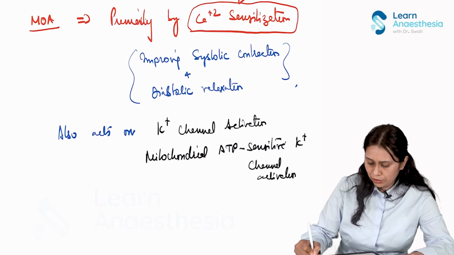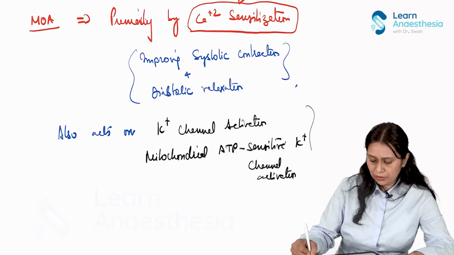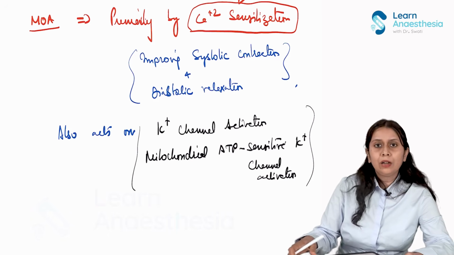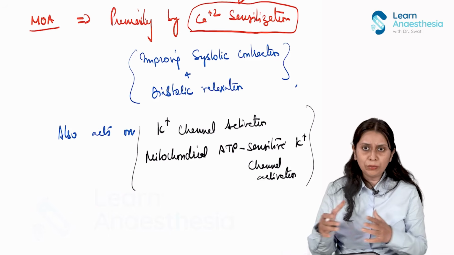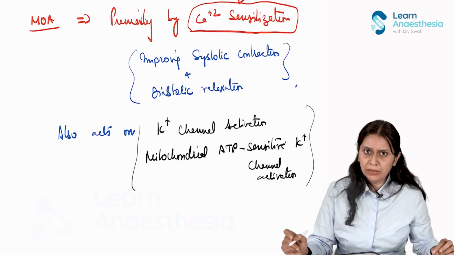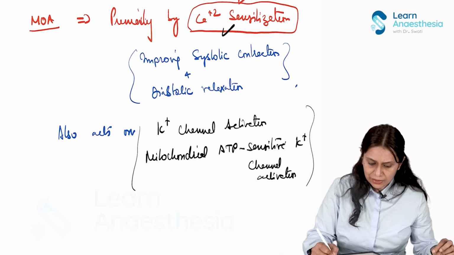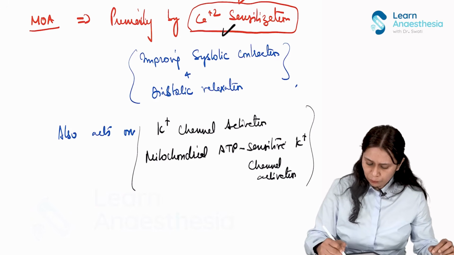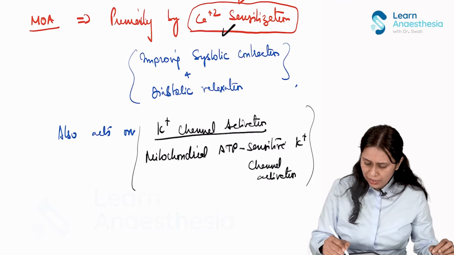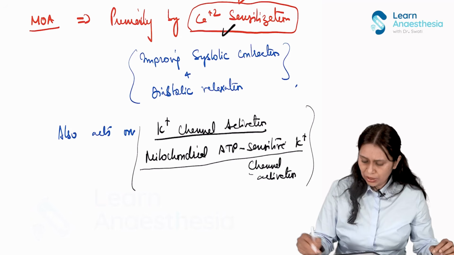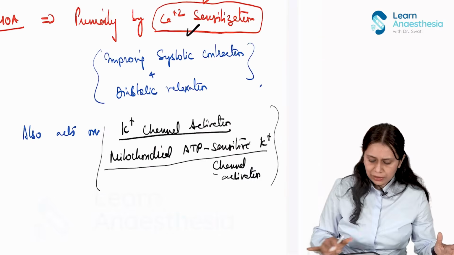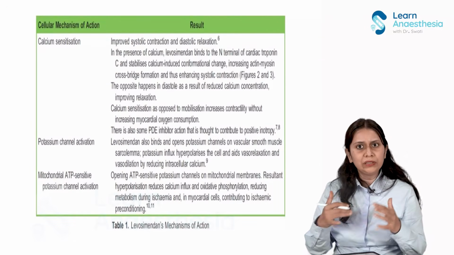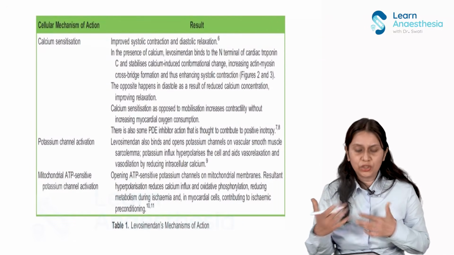Okay. So these are the three, let's say, receptors on which levosimendan will act. It acts by calcium sensitization in myocardium, potassium channel activation, and mitochondrial ATP sensitive potassium channel activation. Let us talk how these do the action.